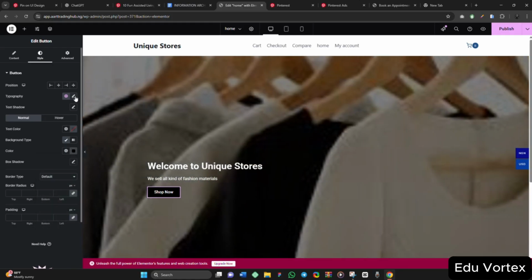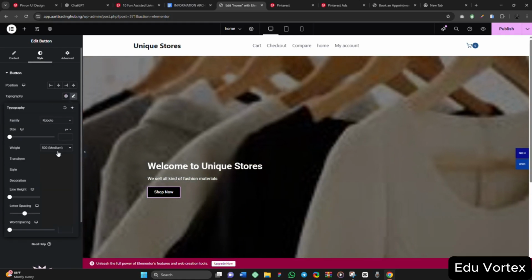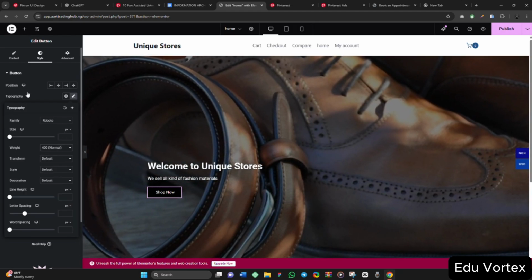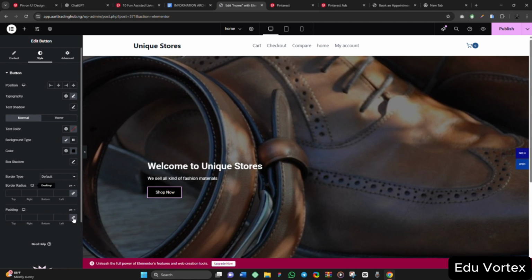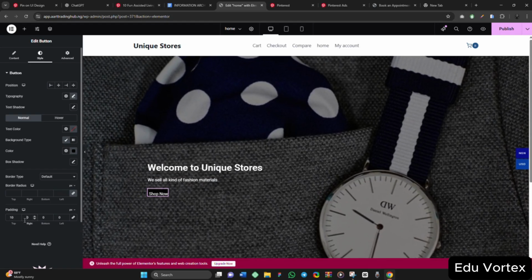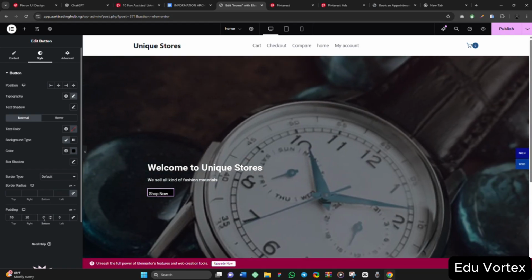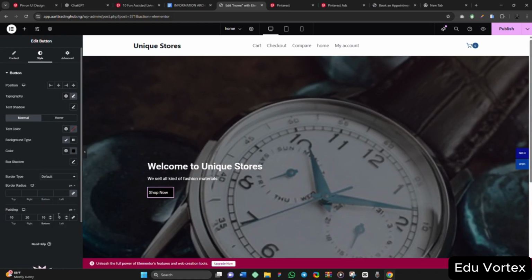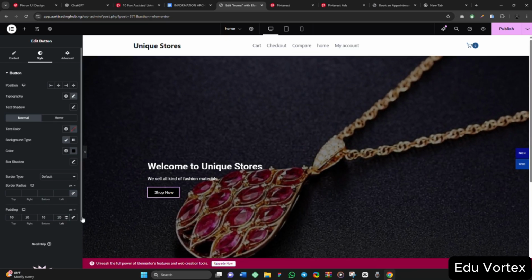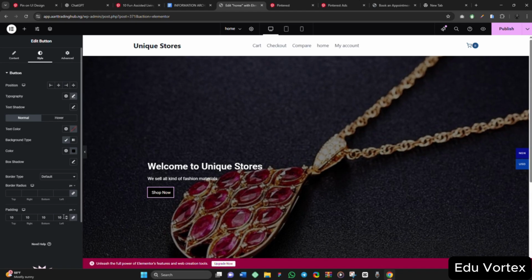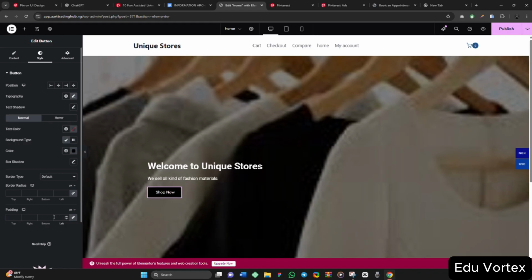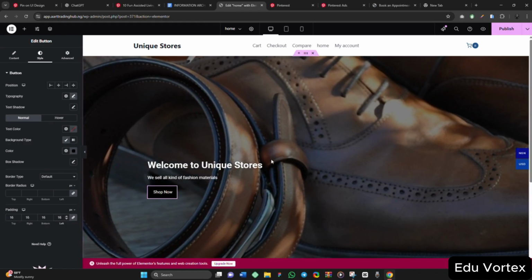Okay, so I'll come back here. I want to change the text. I want it to be normal. Yes, something like this. Then I can increase the padding. Padding top, let me give it 10, then right 20, bottom 10, left 20. I can make everything, let's say 20. Let's see, it's too much. 15 should be okay. Something like this is okay.